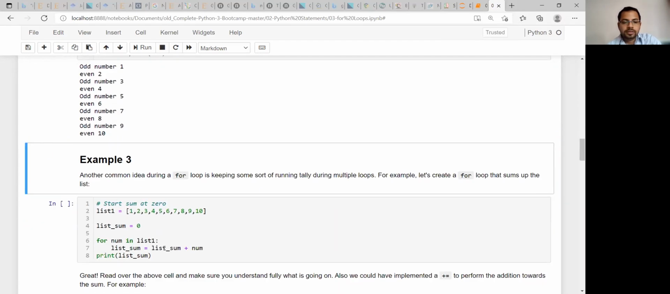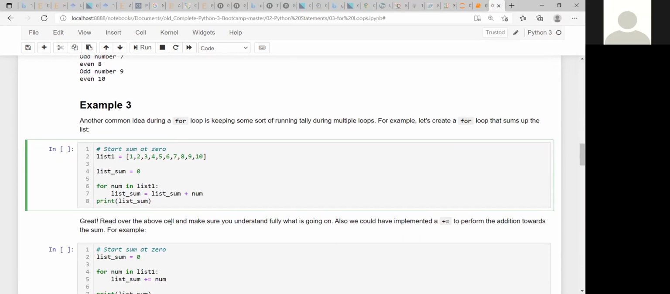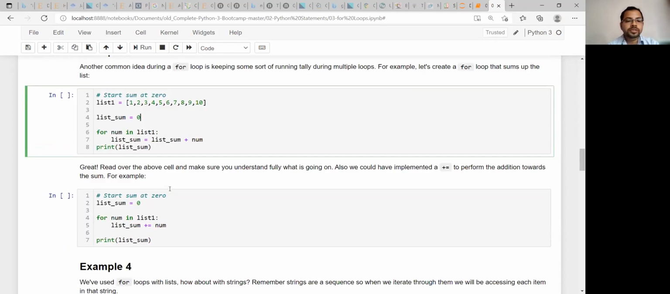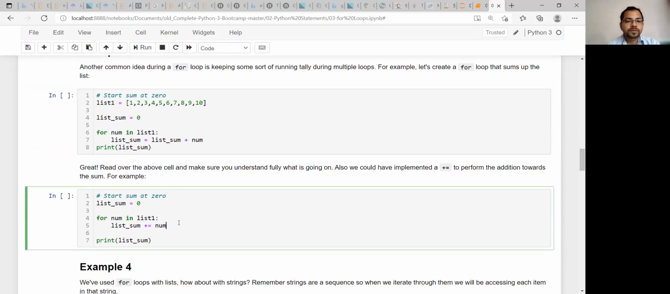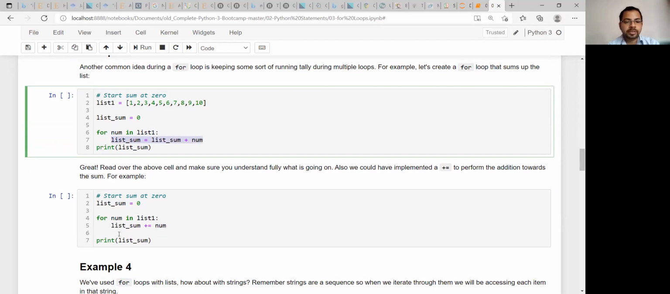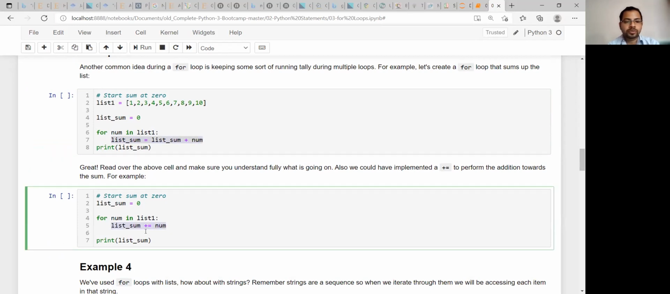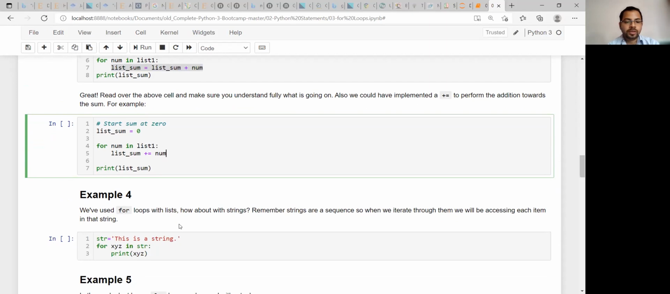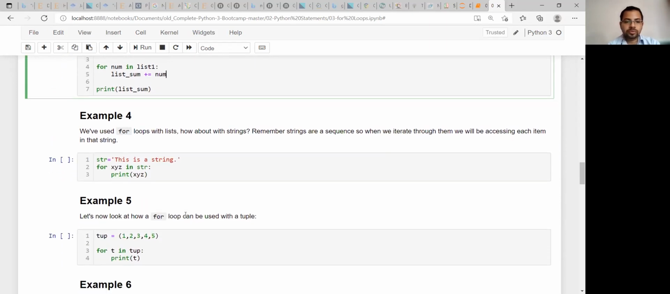Yes, sir. Okay. So this example we have already done, that how we can add some values inside the list. So it's the same program what we have written first. This line can be written this way also, plus equal to num. So the same work will be done, no problem. Okay, now we are moving to the next example.